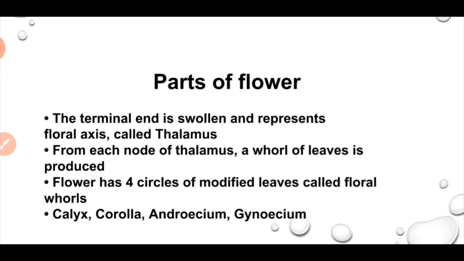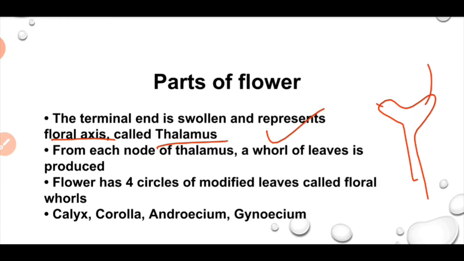Now let us discuss the parts of a flower. The terminal end is swollen and it represents the floral axis called the thalamus. From each node of thalamus, 4 whorls of leaves rise.